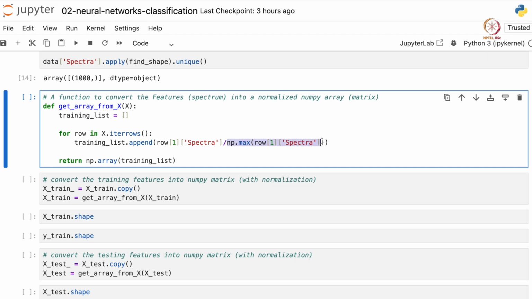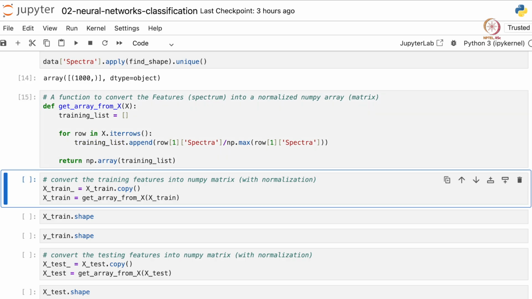This is normalization, but it's slightly different from how we did normalization in the previous hands-on session, where each feature, meaning each column, had values between 0 and 1. Here every row will have values between 0 and 1 because we are dividing by the maximum value of that spectra. The spectra varies between 0 and some number, and we want it to vary between 0 and 1 so that our machine learning model learns better and it's easier to train. Finally, after the training list is obtained, it is converted into a numpy array.